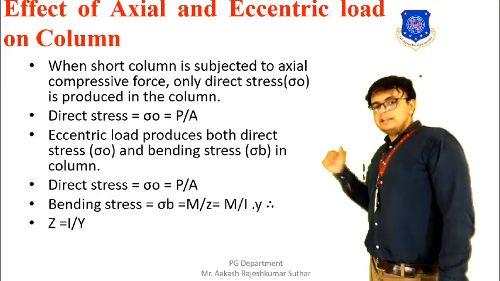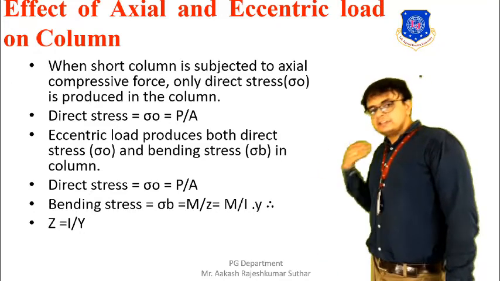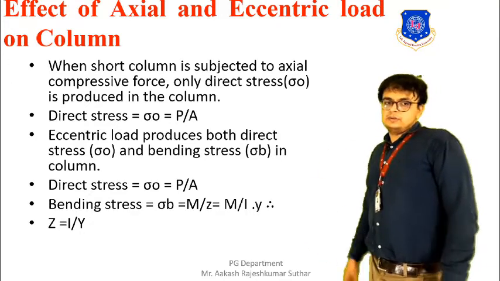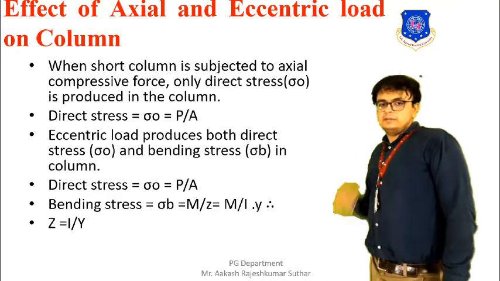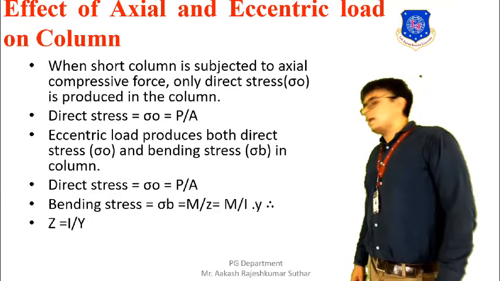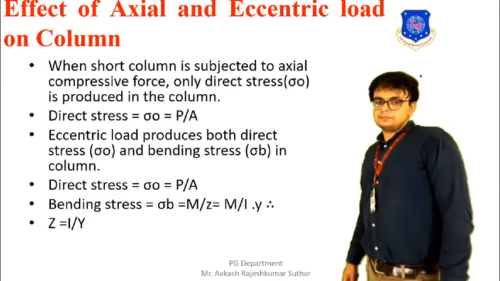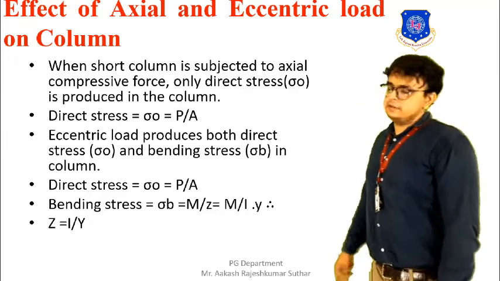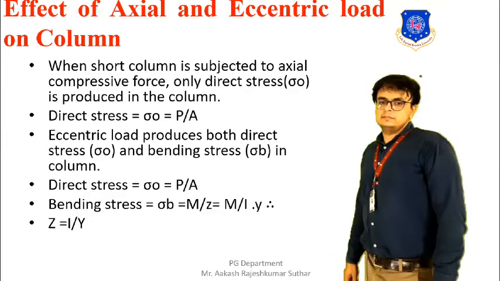Okay, sigma B is equal to M by Z. Z is equal to I by Y. So ultimately we can say that it will be equal to M into Y by I. Okay, so this is the thing that is required to be discussed.